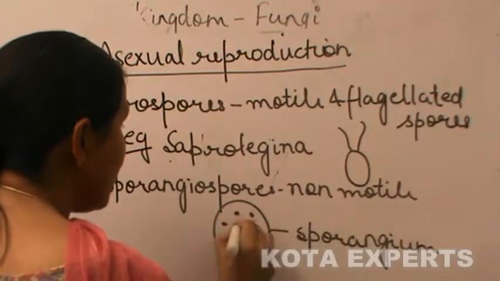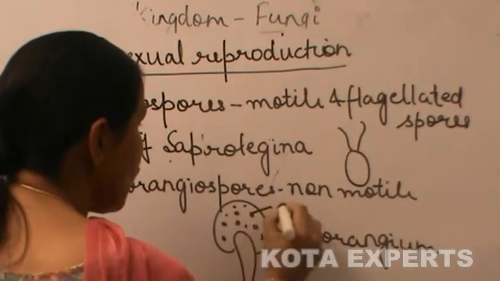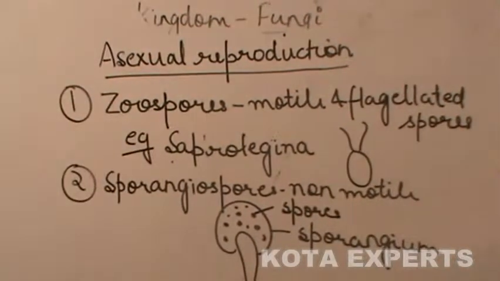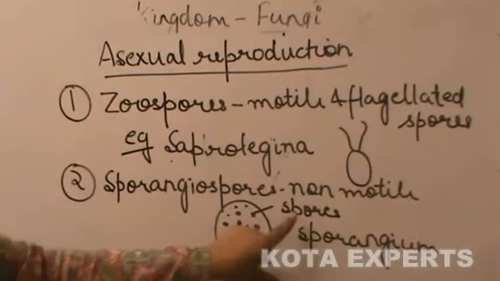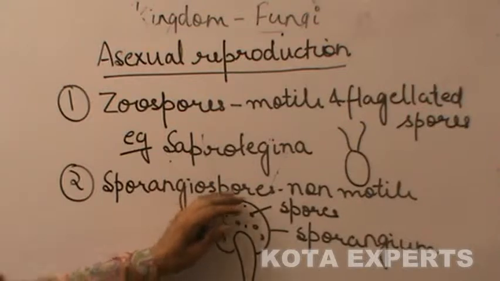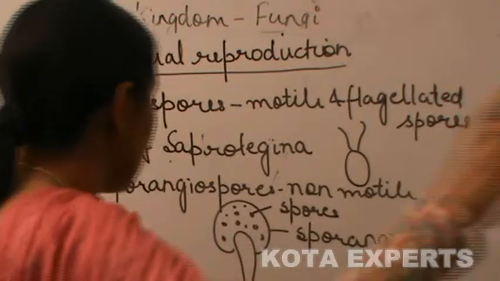And in the sporangium, the spores are formed through mitosis, so they are called sporangiospores.